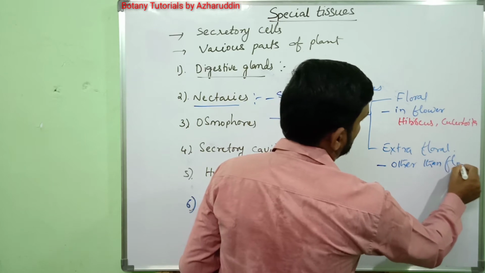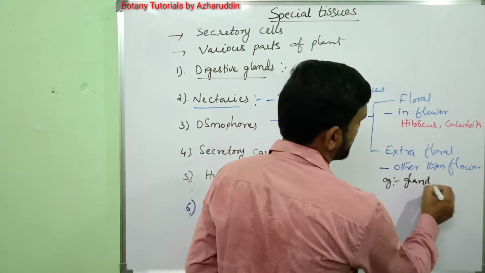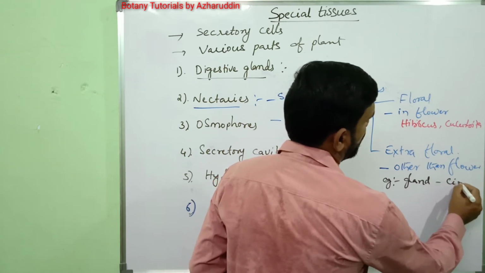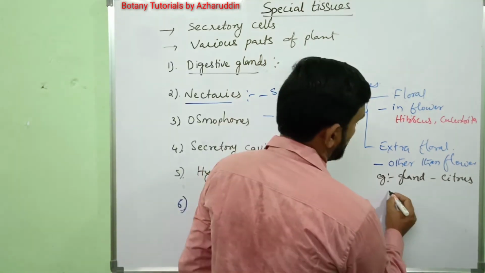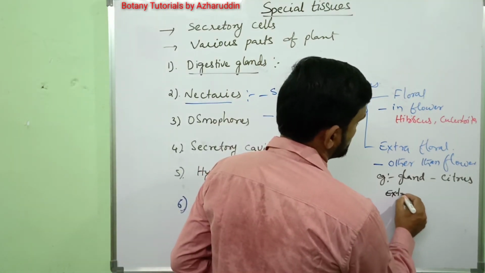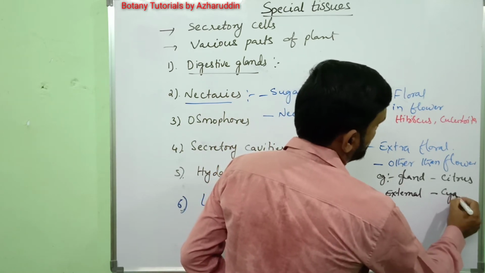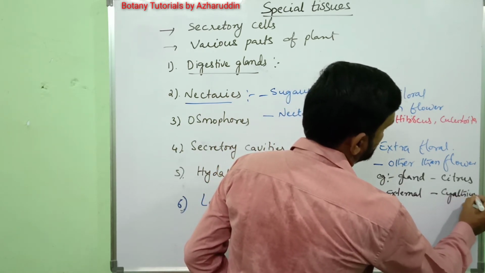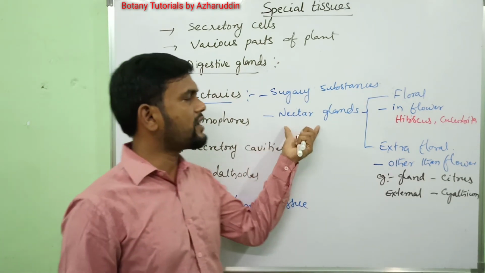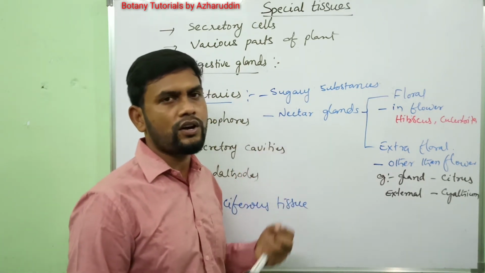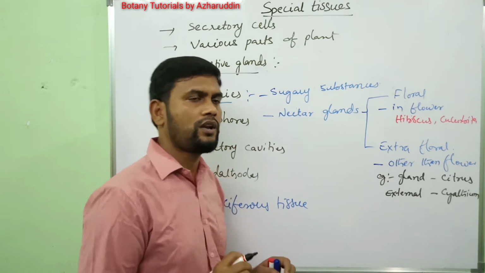Examples are the gland present below the ovary of citrus and Euphorbiaceae members, and external glands on the cyathium inflorescence, which is found in the Euphorbiaceae family. These nectar glands are useful in cross pollination. They attract insects and help in pollination.